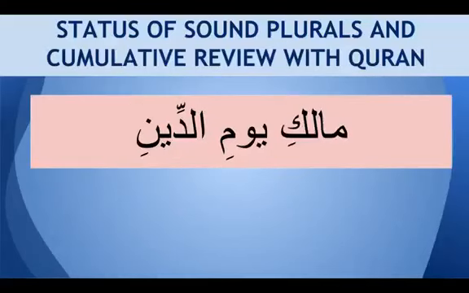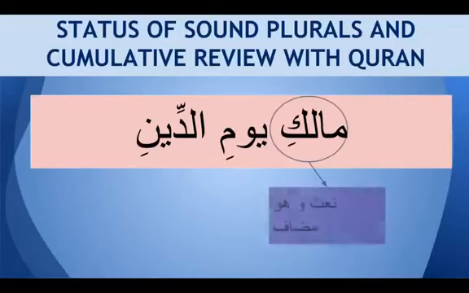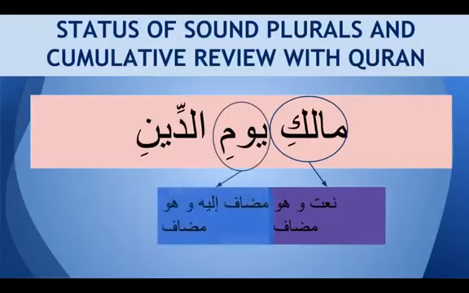Maliki yawmiddin. So how do we analyze here? If we don't see al, and it's a single vowel sign, we know this is turning itself into a mudaf. Normally it has to be al-maliki, which again would be a na'at, but because it's becoming mudaf, al is dropped, so it becomes maliki, na'at wa huwa mudaf, and yawmi is mudaf ilayhi. And again, if you see the same thing here, there's no al, single vowel sign, then we know it's still a mudaf, it's not ended here.